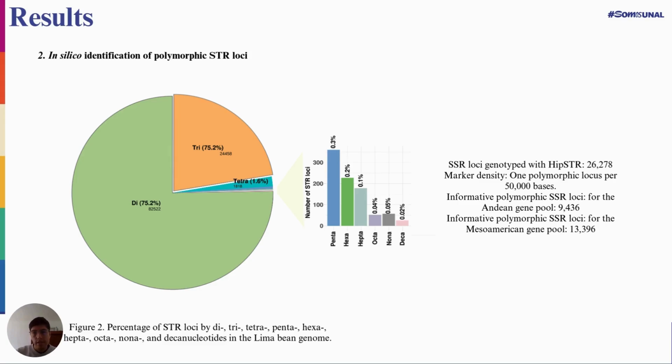Within the STRs, a total of 82,522 STR loci, about 75%, correspond to dinucleotides, as you can see. From the identified STR loci, a total of 26,278 were genotyped using the HipSTR program, and among these, 9,436 are informative for the Andean gene pool, and 13,396 are informative for the Mesoamerican gene pool.